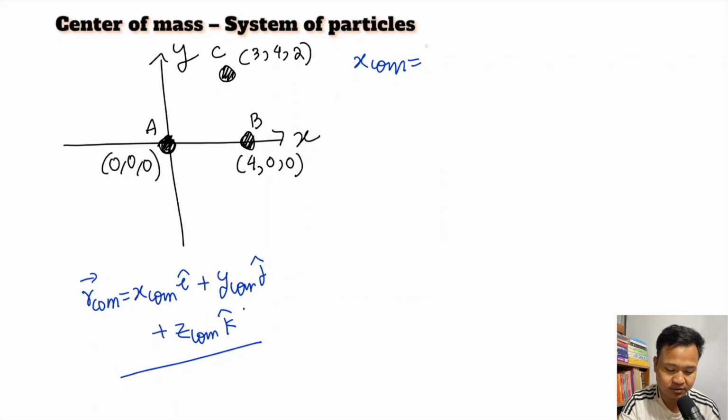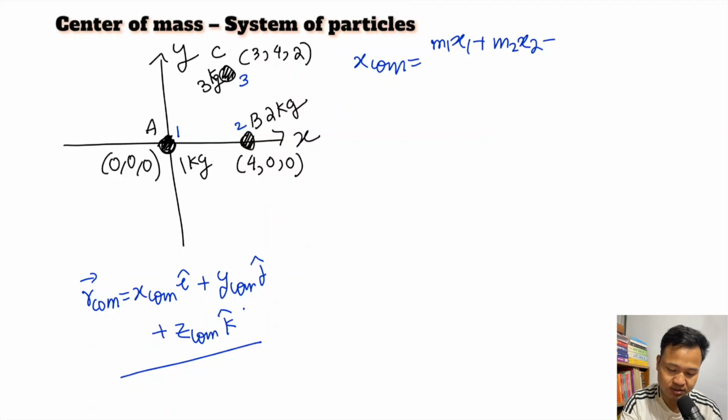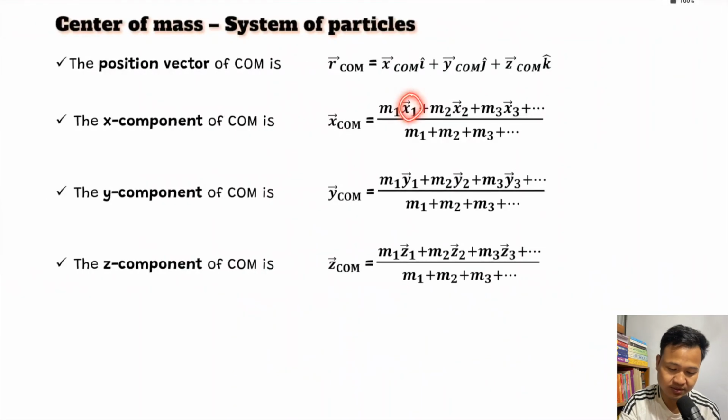Suppose, let's say, 1 kg, 2 kg, and 3 kg. Here M1, M2, M3 are 1, 2, 3, and let's assume the particles are A, B, C. Using the formula M1x1 plus M2x2 plus M3x3 divided by M1 plus M2 plus M3, we put in the values, M1 is 1 kg, so 1 into x1. See in this formula, x1.